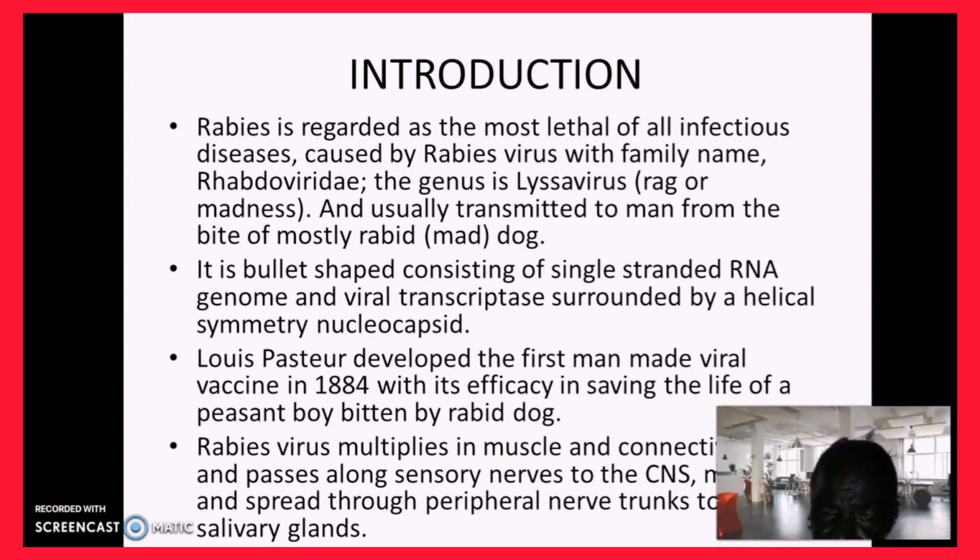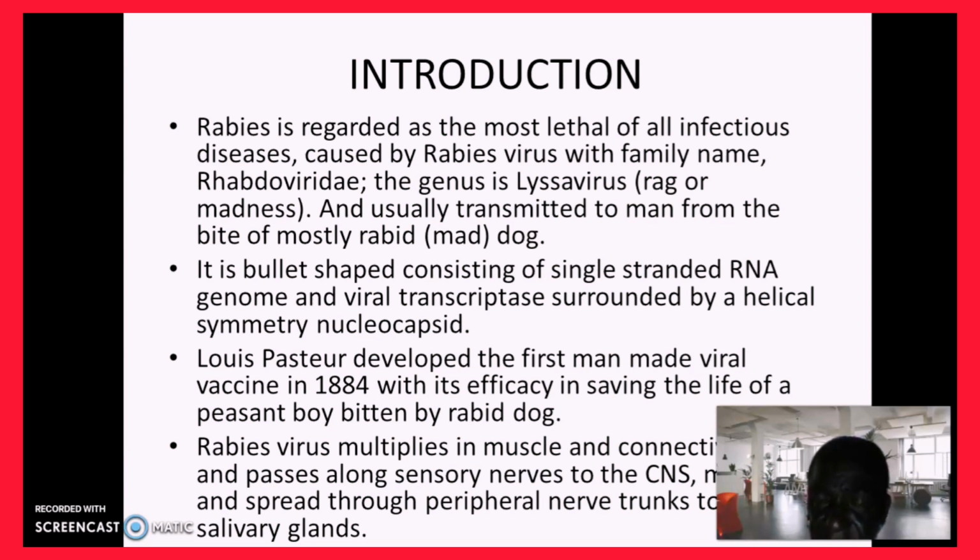Rabies virus multiplies in muscles and connective tissues and passes along sensory nerves to the central nervous system, and multiplies and spreads through peripheral nerve trunks to the salivary gland.